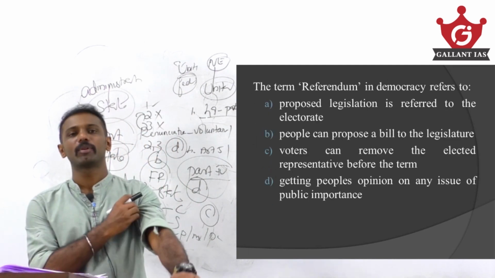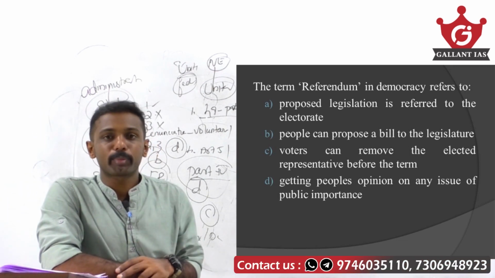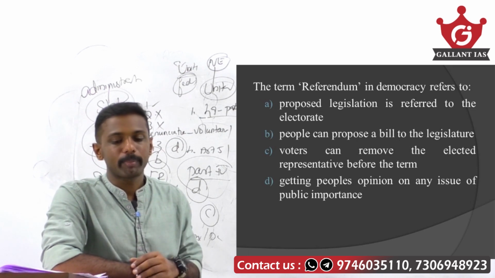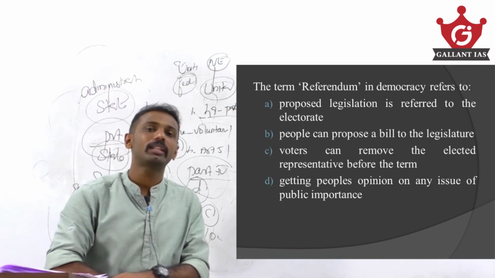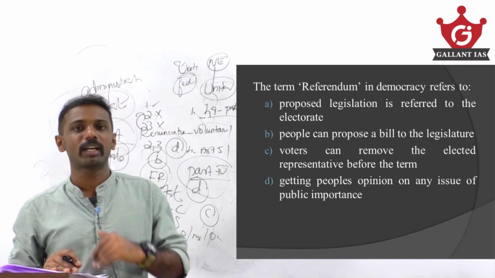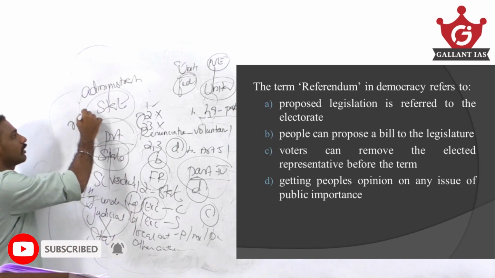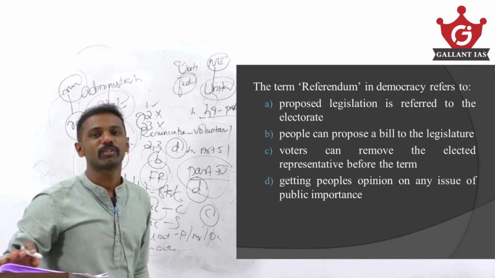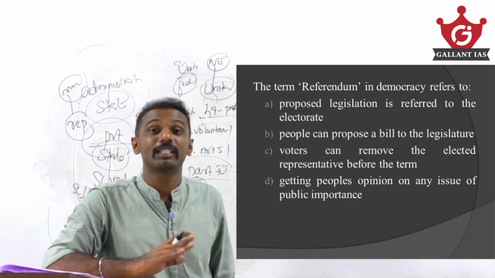The term referendum in democracy refers to: proposed legislation is referred to the electorate; people can propose a bill to the legislature; voters can remove the elected representative before the term; getting people's opinion on any issue of public importance. What is referendum in a democracy? Normally these principles are available in a country having direct democracy. In India we have indirect democracy. Indirect means we choose our representatives and they run the government and take all those decisions. People have no role further there. But in case of direct democracy, people have a large number of roles even in case of legislation.